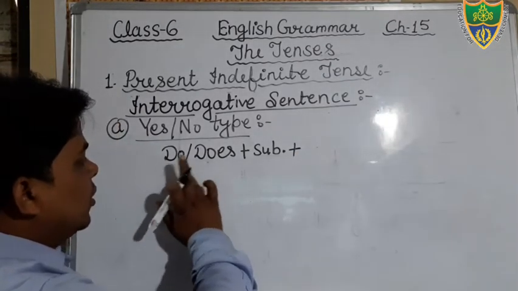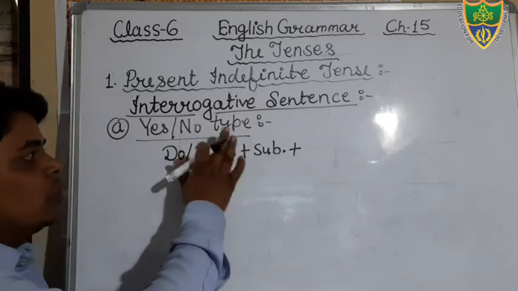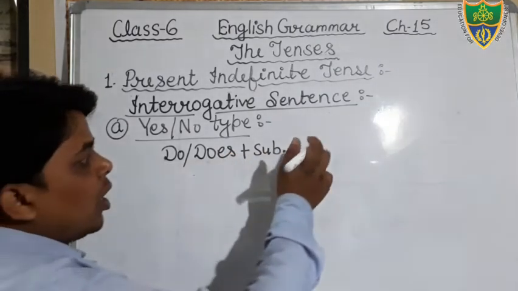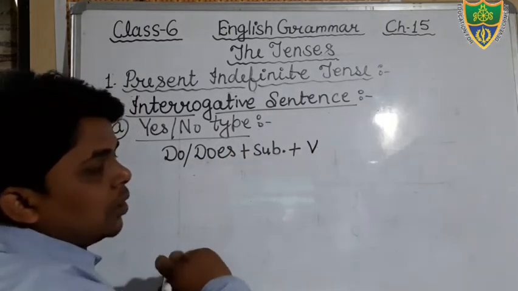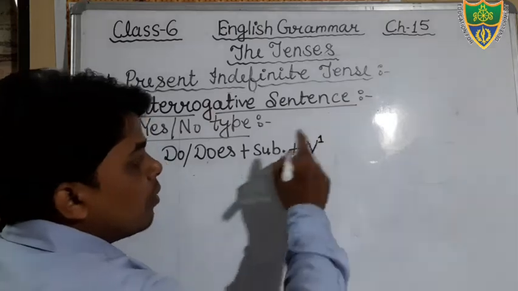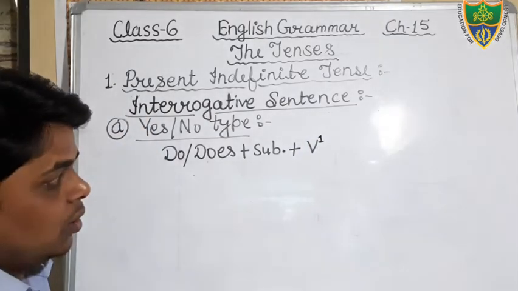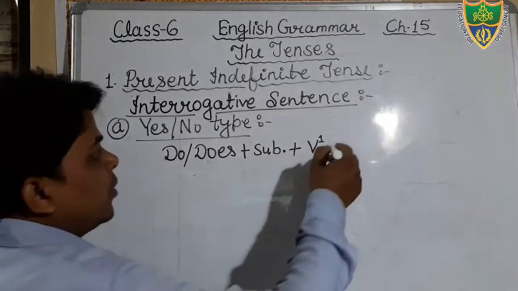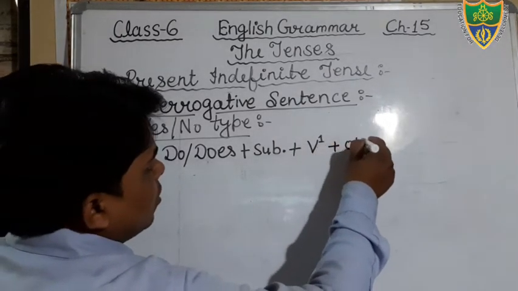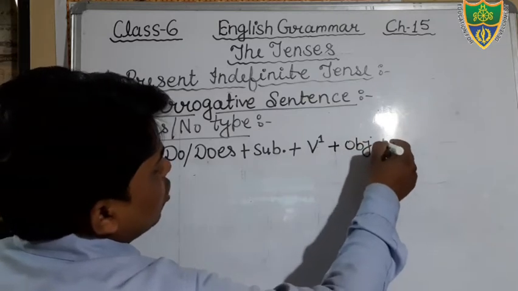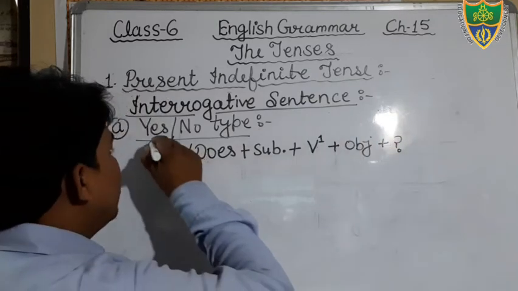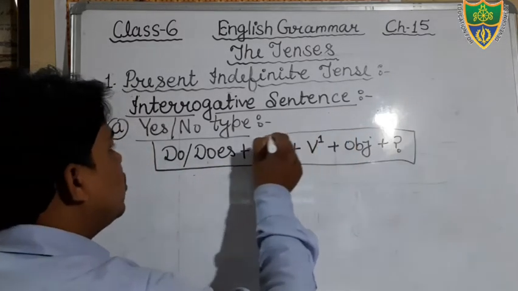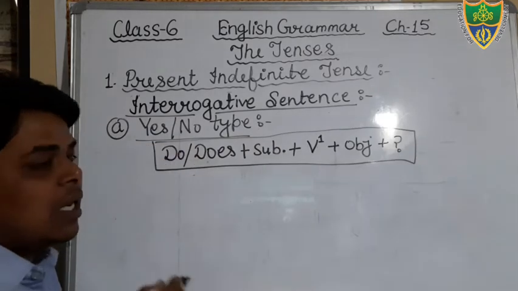So just see, first of all, in a yes-no type sentence, you will use the helping verb do or does according to the subject. Then after that the verb, you see, and that is the first form of the verb. There will be no s. We will not add s to the verb. Okay. Then after that the object, then after that a question mark. Dear students, in interrogative sentences, we will not use the full stop at the end of the sentence. We will use the question mark at the end of the sentence.